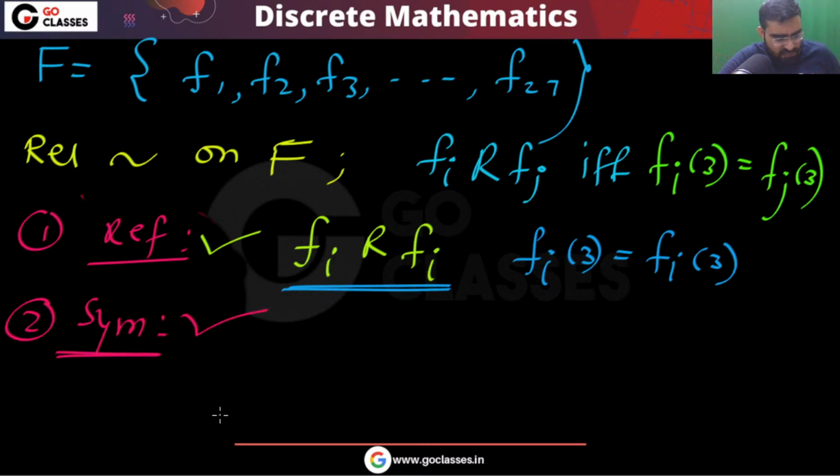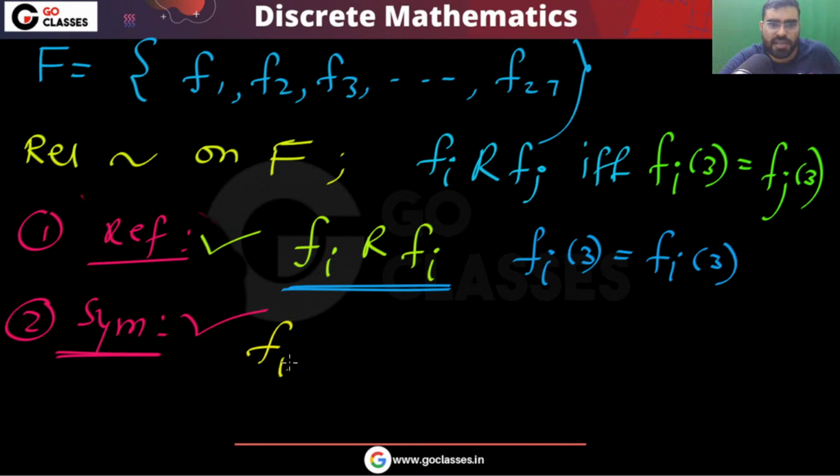Because if they have the same mapping, then you can notice if Fi has the same mapping as Fj on 3, then yes, no problem. So you can easily see that Fi... Okay, so this is symmetric also. Why is this symmetric? Because if Fi and Fj have the same mapping on 3, then Fj and Fi have the same mapping on 3, right? Correct?